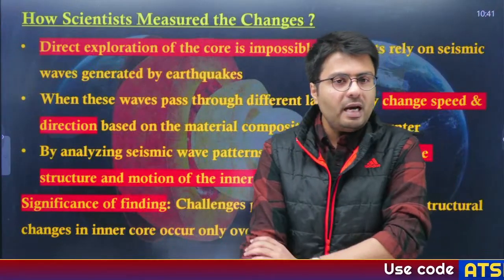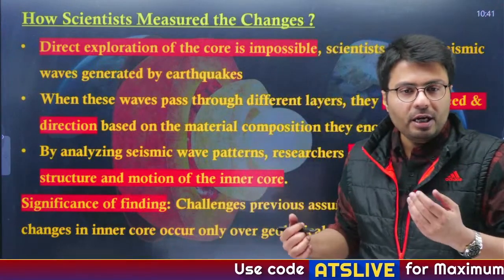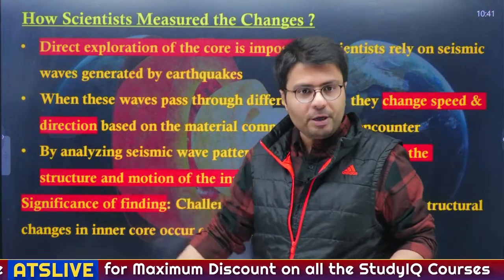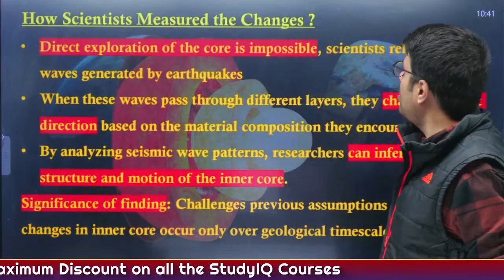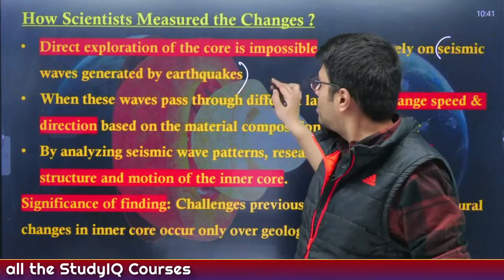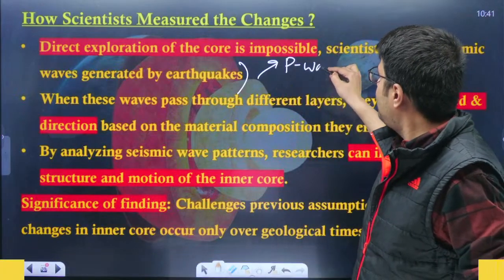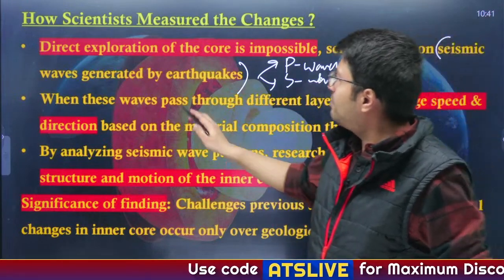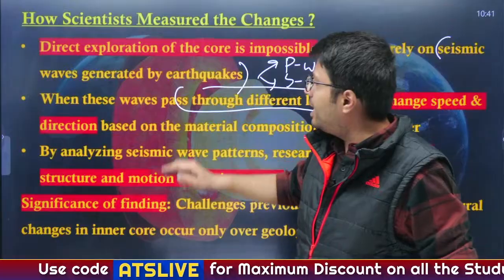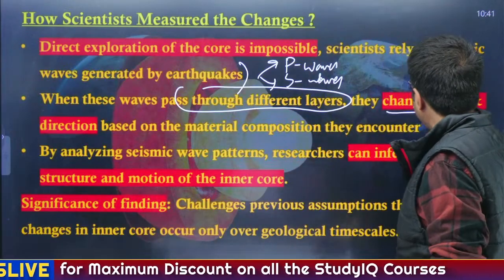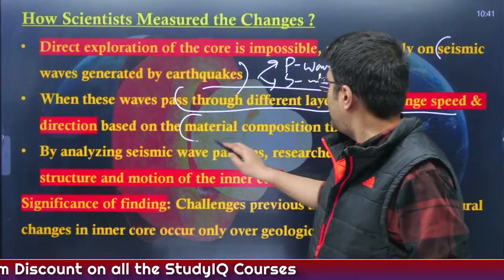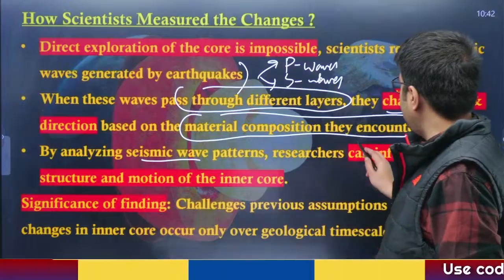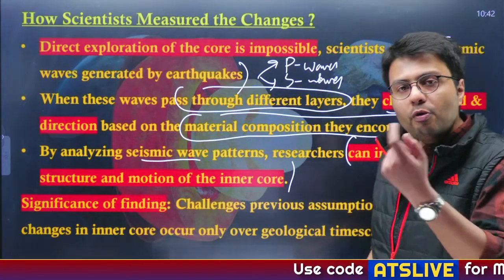Now, how do these scientists measure these changes? Direct exploration of the core, you understand, is impossible. You cannot drill 6,400 kilometers deep into the earth. So you have to rely on seismic waves generated by earthquakes, as I have told you already, primary waves and secondary waves. When these waves pass through different layers, be it solid or liquid, they behave differently, and they change speed and direction based on the material composition that they encounter. By analyzing these seismic wave patterns, researchers can infer the structure and motion of the inner core.